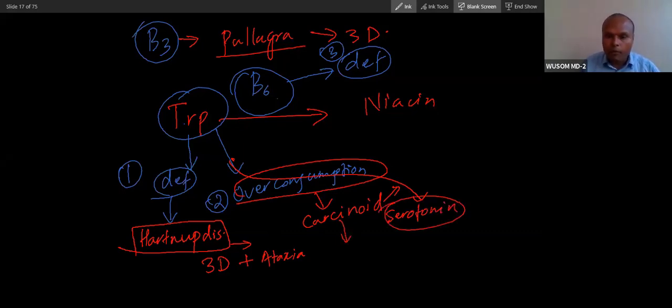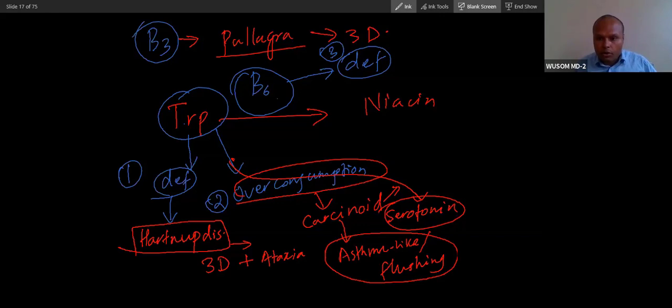There is an asthma-like presentation, and then flushing of the face because of serotonin. And this presentation will be associated with pellagra, with 3D. So if 3D plus this is present, it is carcinoid syndrome.